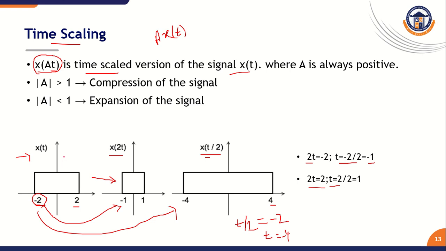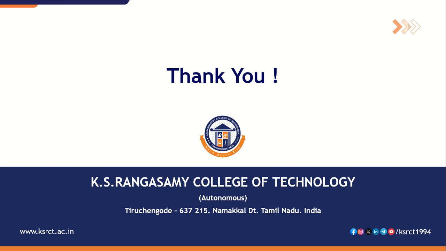So the signal comes like this once we perform this kind of operation. This is the time scaling operation. Thank you.